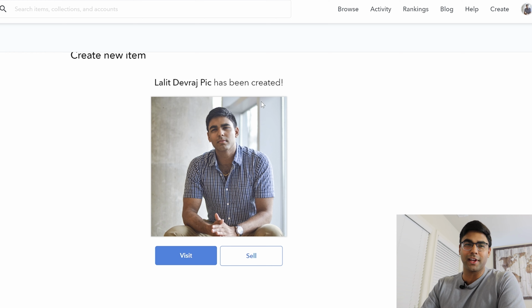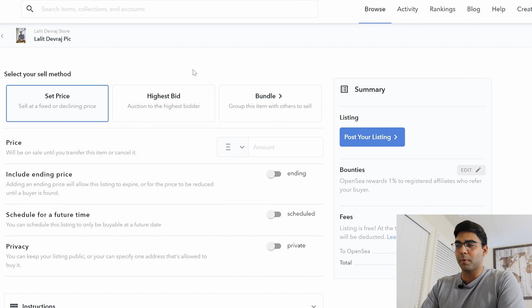But here's where it gets kind of interesting. So when I press sell, this is when we're actually getting into kind of how many ETH do you want to actually price your NFT at, etc. So for example, let's say you have set price, you have highest bid, you have bundle it to sell along with other items, for example. So set price, sell at a fixed or declining price.